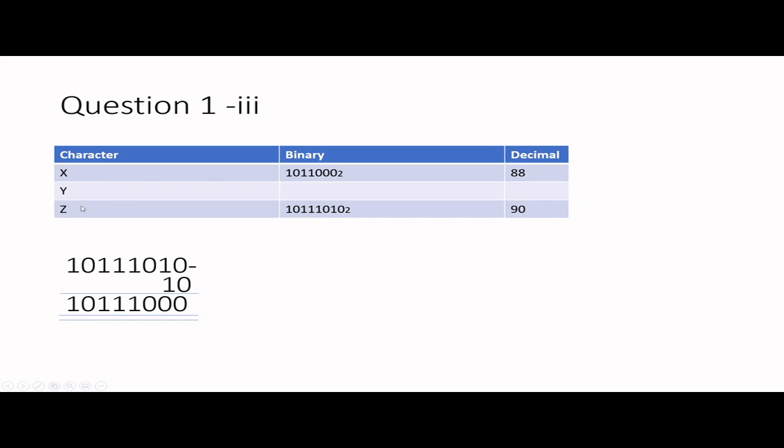That is not what they're asking about; they're asking about the X character. So you can deduct 2 because X, Y, Z, that's how it comes: 88, 89, 90, that's how the decimal numbers should come. So it's actually 88. You can convert 88 again to binary. You have to continuously divide this number by 2. Then you get 44, nothing remained. 44 again you divide by 2, you get 22, nothing remained. Again divide by 2, you get 11, nothing remaining. Like that you continuously divide and you get the remainders. You can get the answer like that.